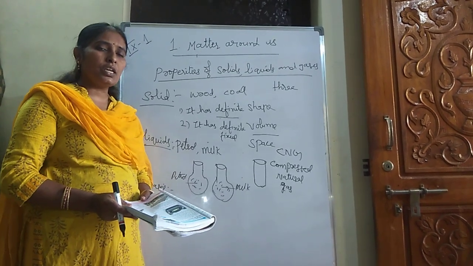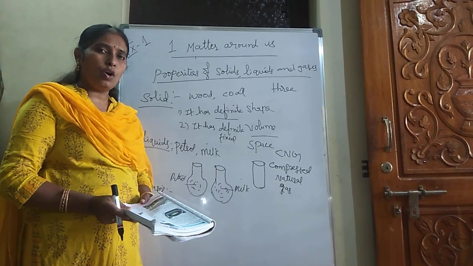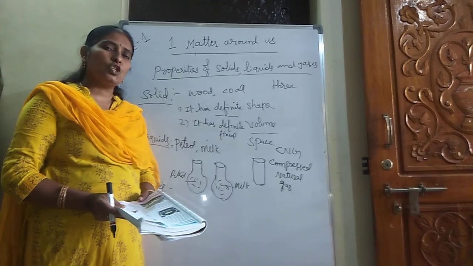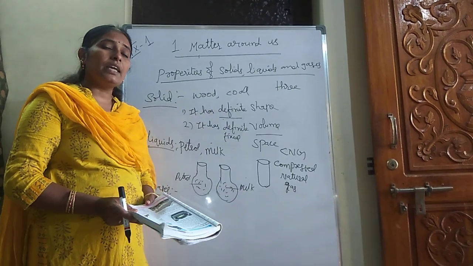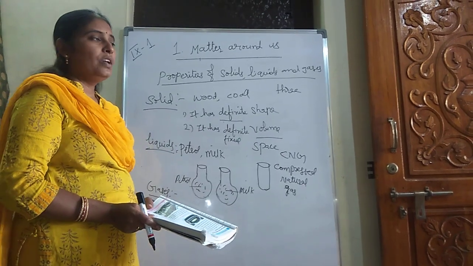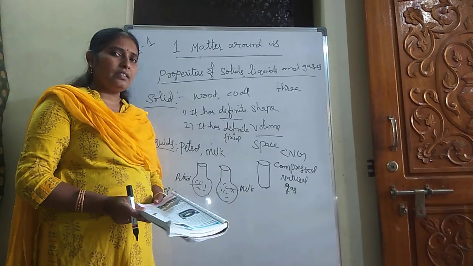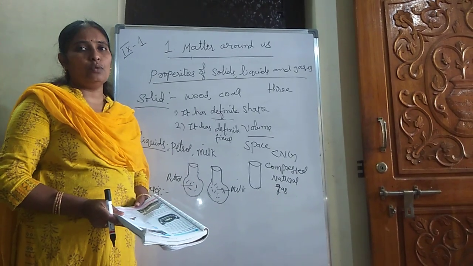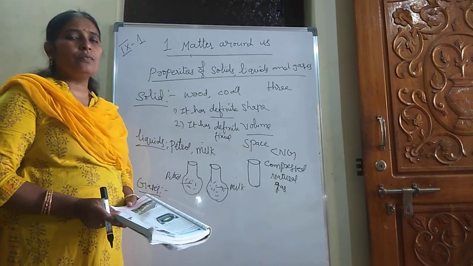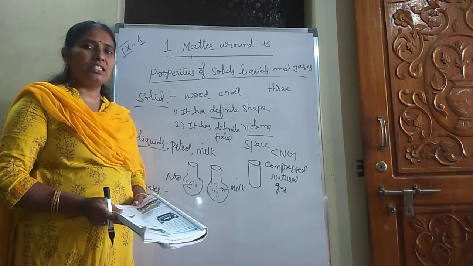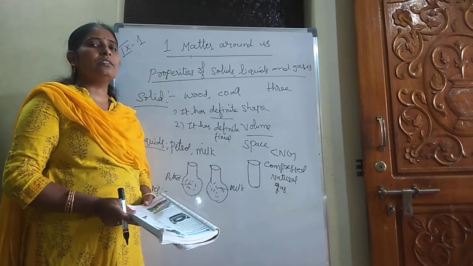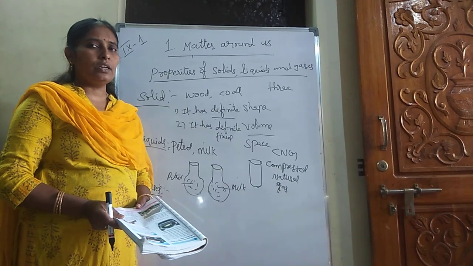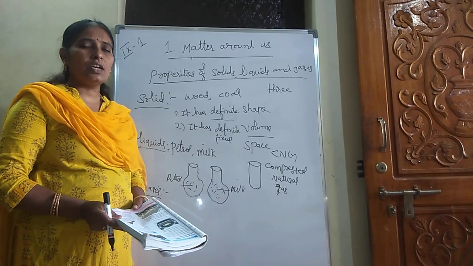Solids have a definite shape and definite, fixed volume. Liquids do not have a definite shape; they take the shape of the container, but have a fixed volume. And gases have neither a fixed shape nor a fixed volume. So these are some properties of solids, liquids and gases. By seeing these properties, you can consider any substance in the world in three categories: solid form, liquid form and gaseous form.